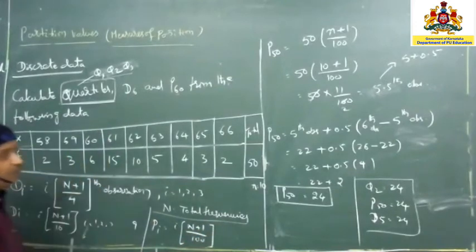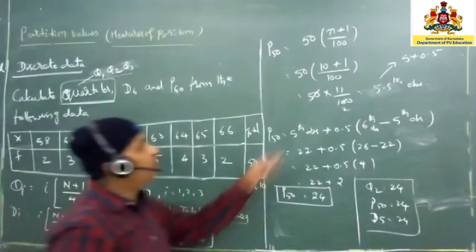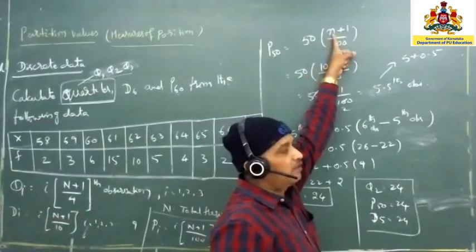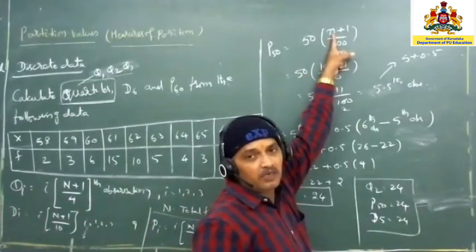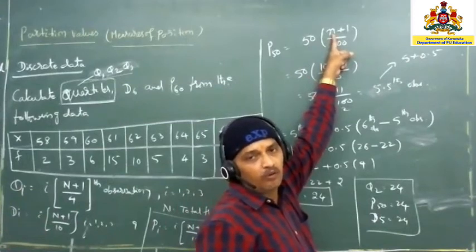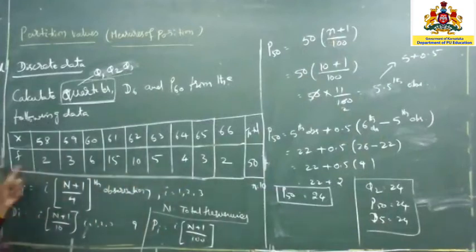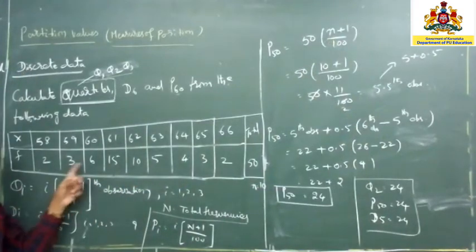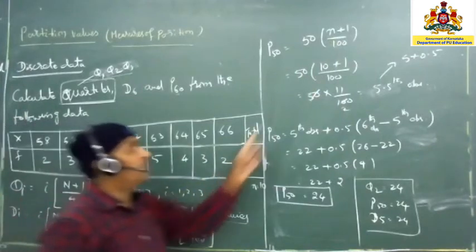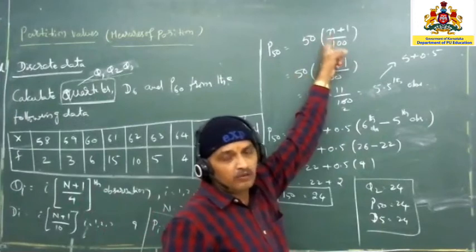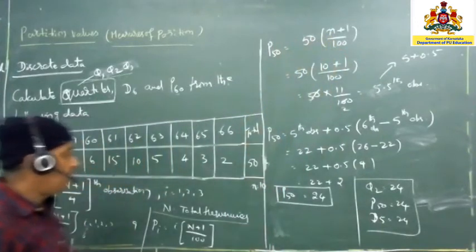The difference between the previous one and this one is, here we have written it as n plus 1 with small n, because small n, if you write it, is nothing but your raw data, meaning the frequencies are not given. Here the frequencies are given, that's why it is called discrete data. And here the capital N, when frequencies are present, you have to write the capital N. When frequencies are absent, you have to write it as small n only. So this difference compulsorily you should know. That is the only difference.